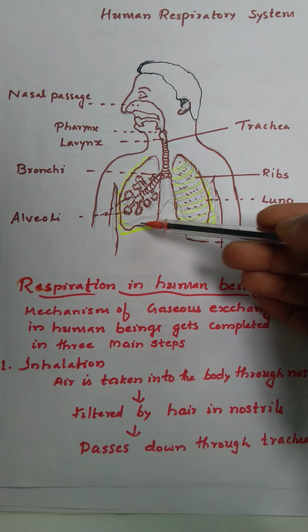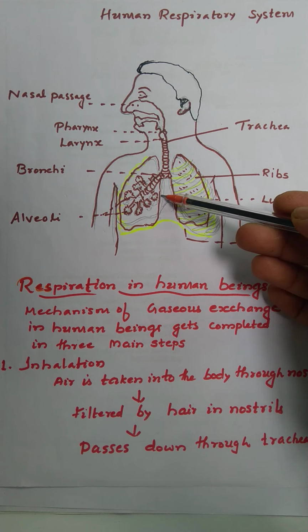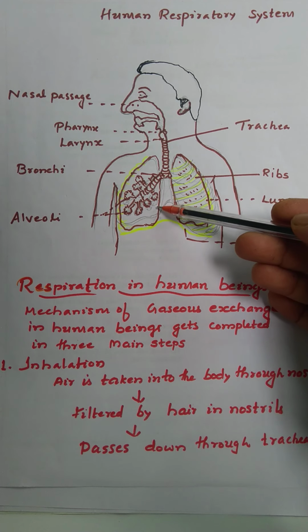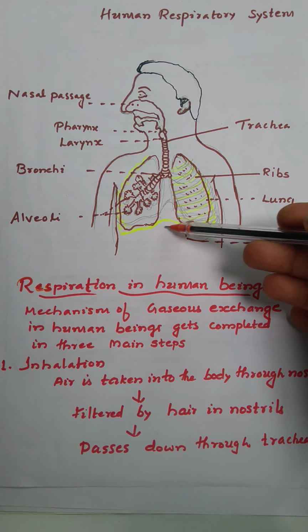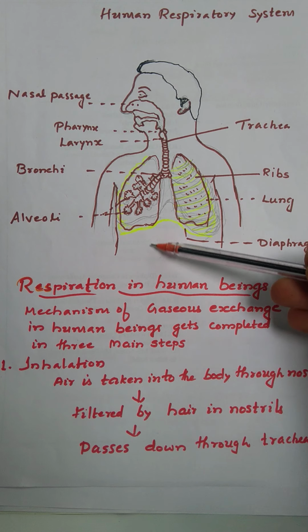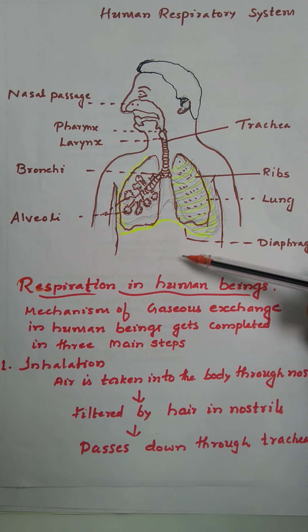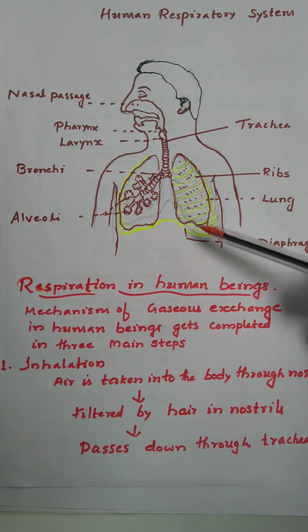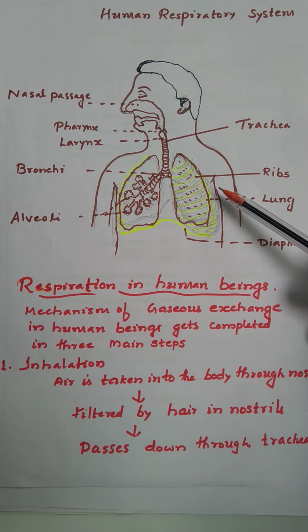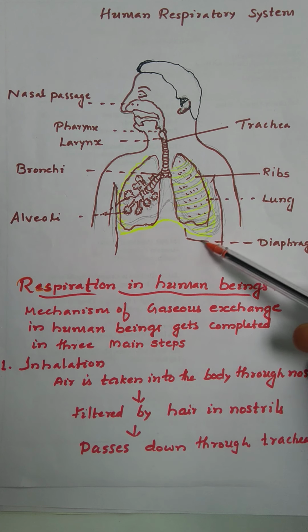Then lungs: these are the primary organs for respiration, which are located on the two sides of the heart. The normal breathing volume of air inspired or expired in one breath without any effort is 500 ml. Lung capacity is 5000 to 6000 ml.